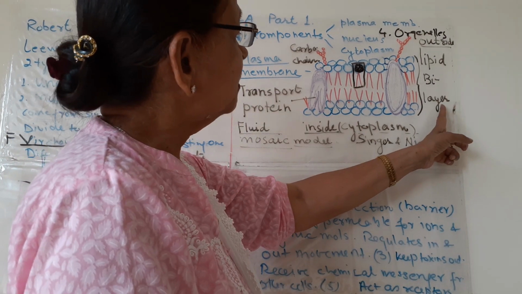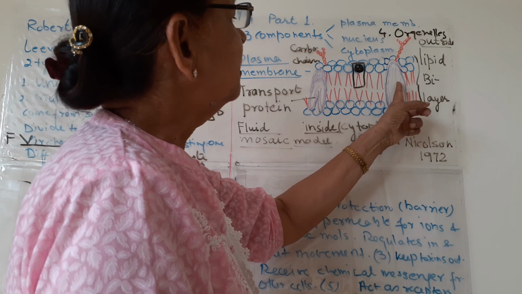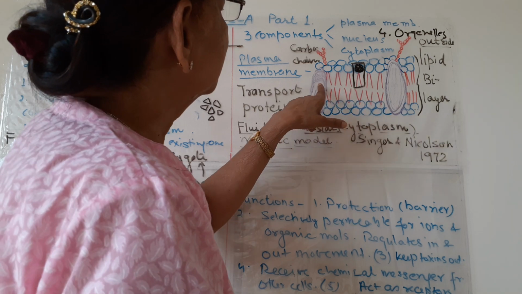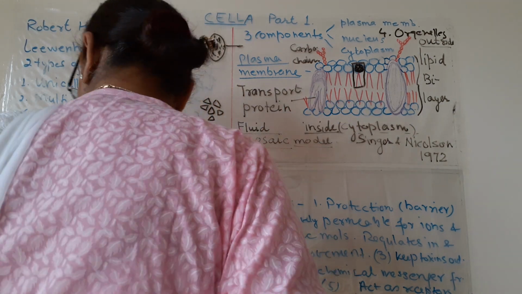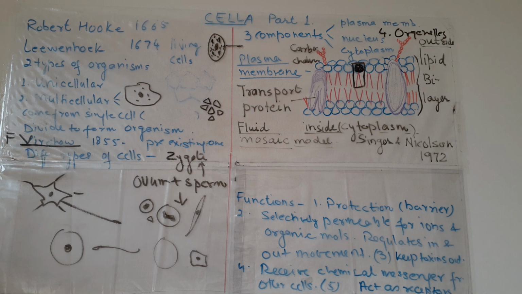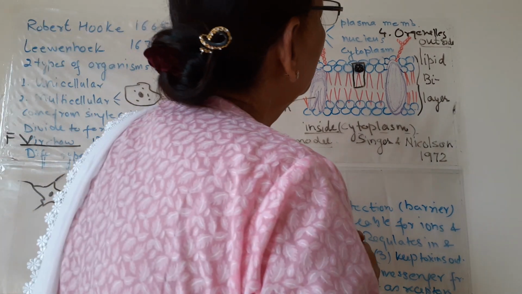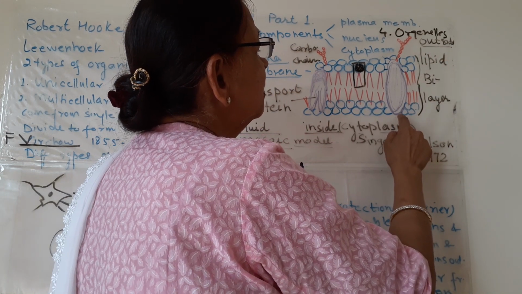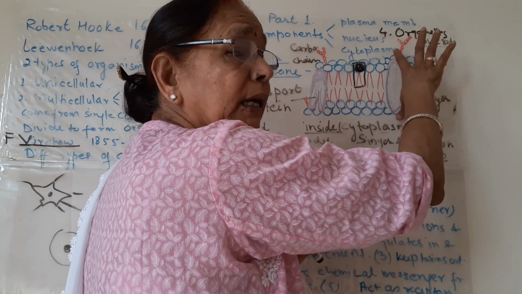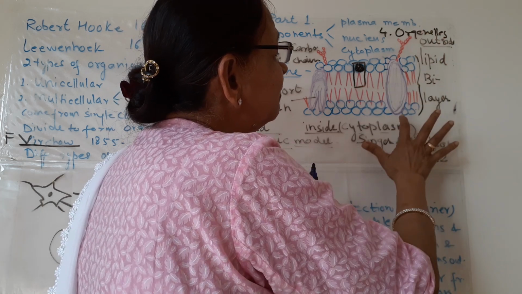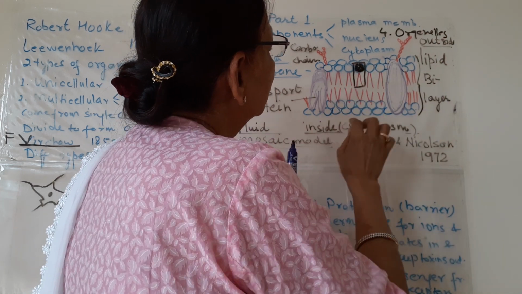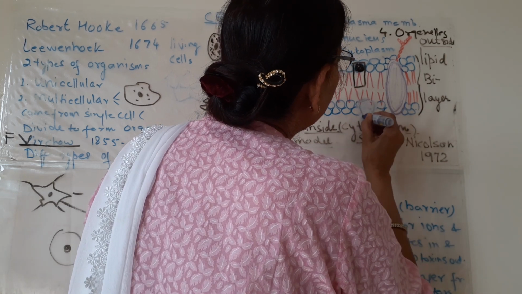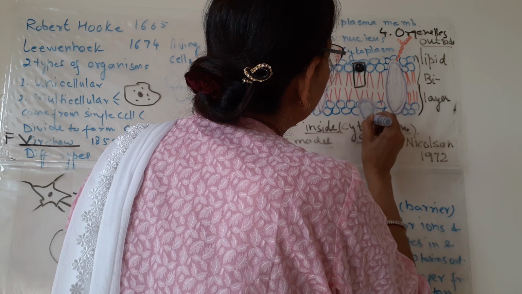This is the first component. The second is the proteins. This purple one is one of the proteins, this is the other protein, and we can have more. These are the protein molecules. This protein traverses from top to bottom, that is, the complete membrane can be traversed by this protein. This is another protein. Some proteins may be only on the inner side. This is also a protein.